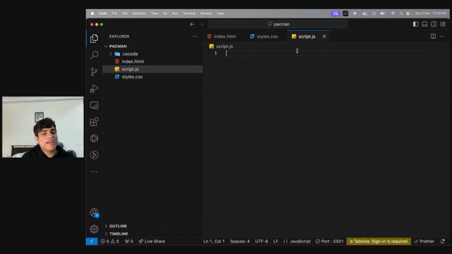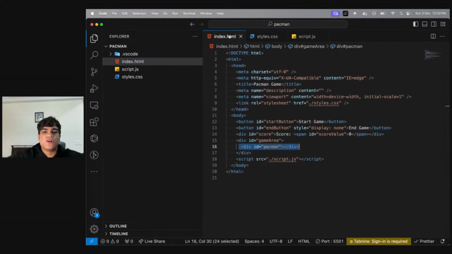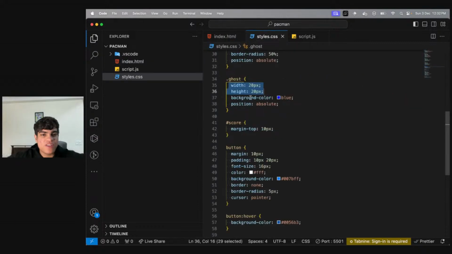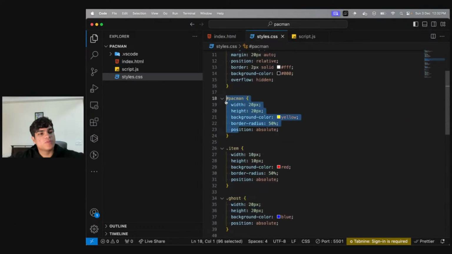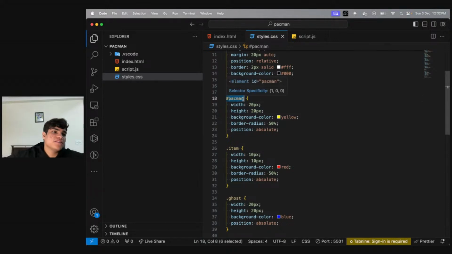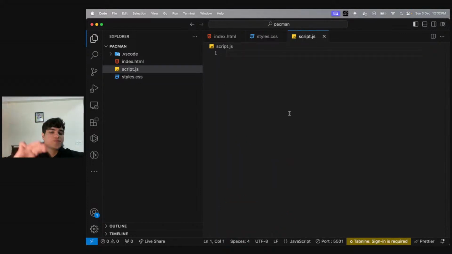Yes, Tanisha, I know. Either you need to add it over here, make sure that your styles are linked, and then it should definitely be visible. If your Pac-Man is inside the game area and has the styling you have given, which is this styling, then it should be visible. Please make sure the spelling is correct as well. We're not writing Pac-Man with a K, we're just writing Pacman. Okay? All right. So yes, let's get started with the JS part.